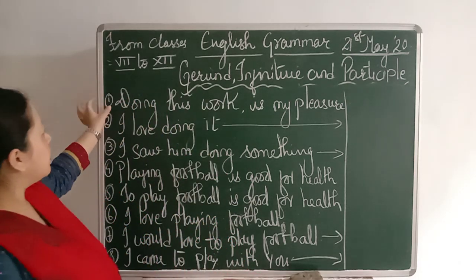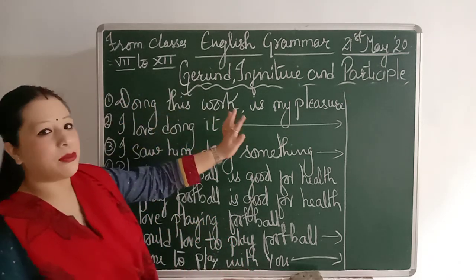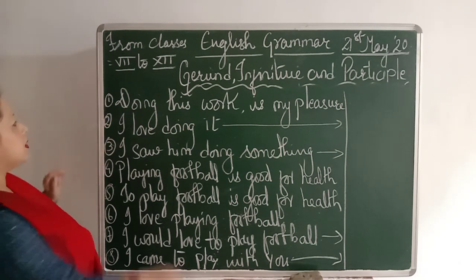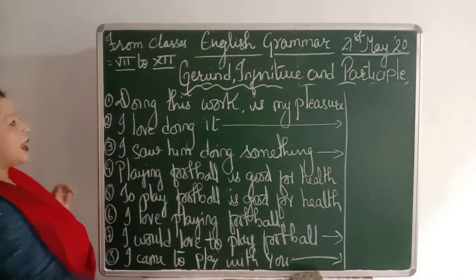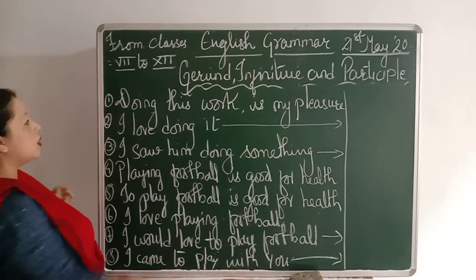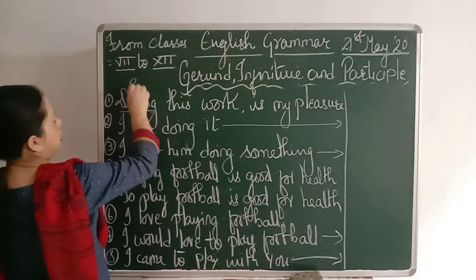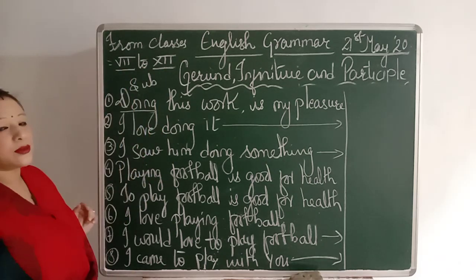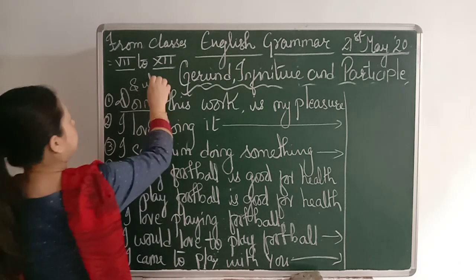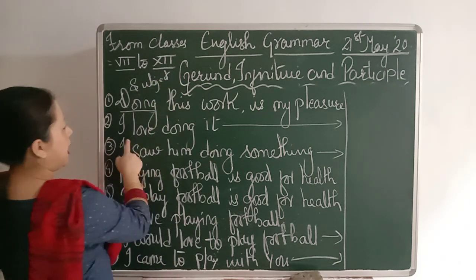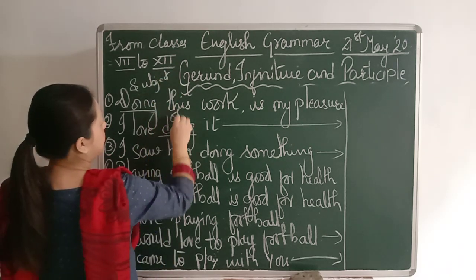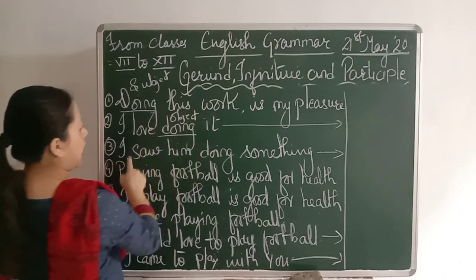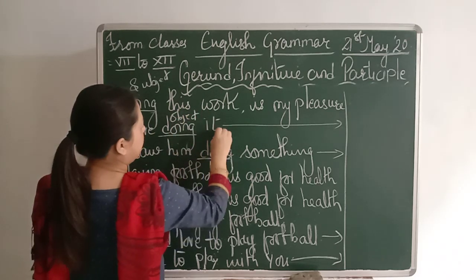So see here, in this first sentence, doing this work is my pleasure. So doing here is a verb plus ing, I told you it's a gerund. So this is a subject. Let's first divide which are the subjects and which are the objects. These are the subjects, and I am doing this, this is an object. I saw him doing something, this is also an object.